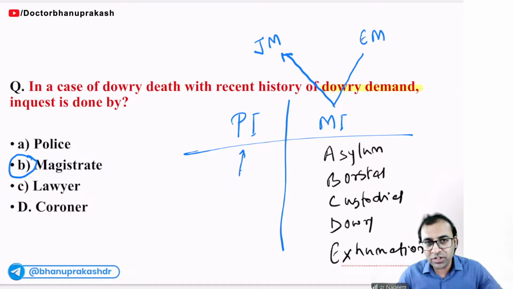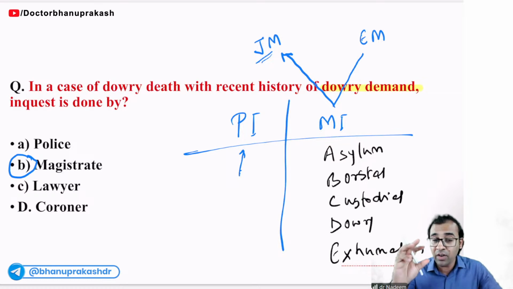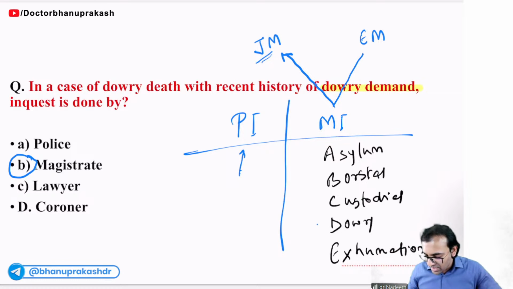Executive magistrate's main work is to maintain law and order, and judicial magistrate can handle all the cases. But executive magistrates like deputy collector, collector, revenue divisional officer, and tahsildar can handle the case of only dowry and exhumation. Easy to understand, right? So here answer will be B.